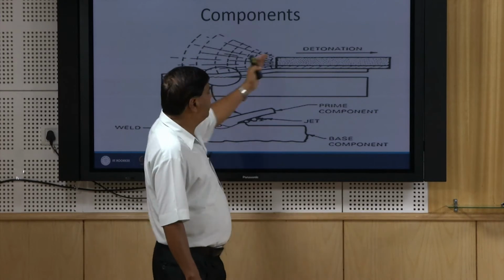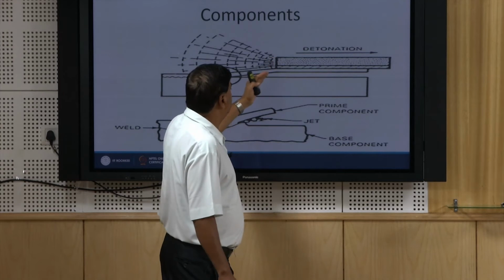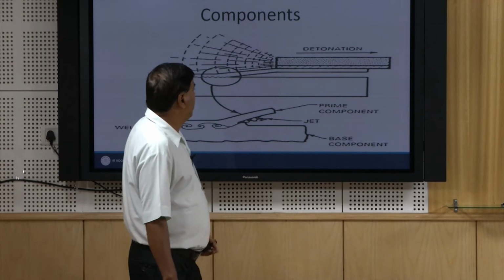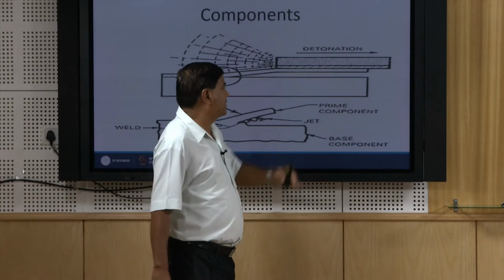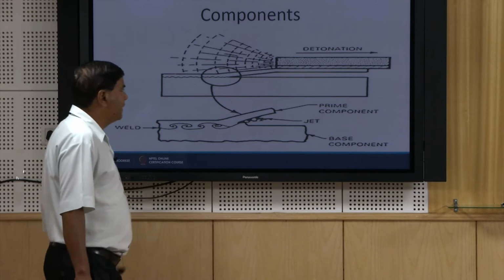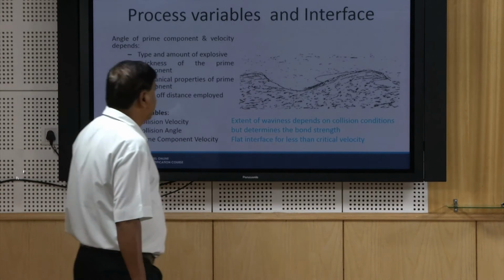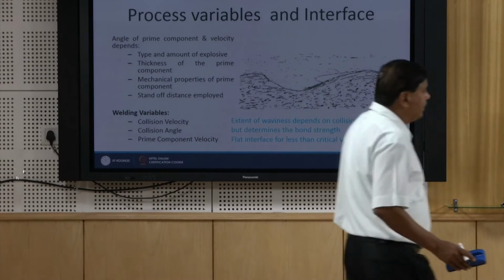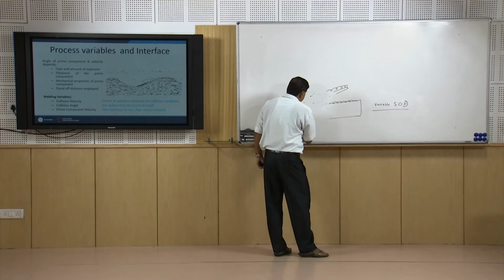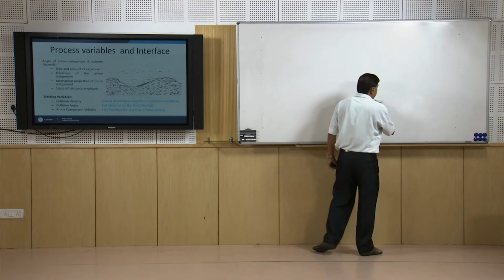So, in the course of the detonation, as it moves from one end to the other, the joint is gradually formed. Even when the standoff distance is constant, the joint progresses from one end to another as the detonation progresses. Now we will talk a little bit more about the interface, the features of the interface.